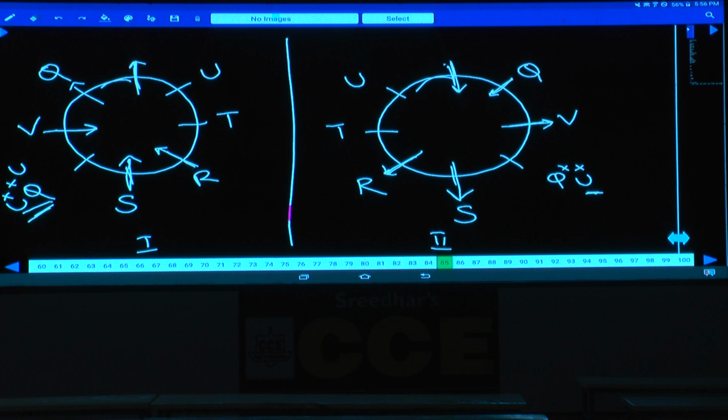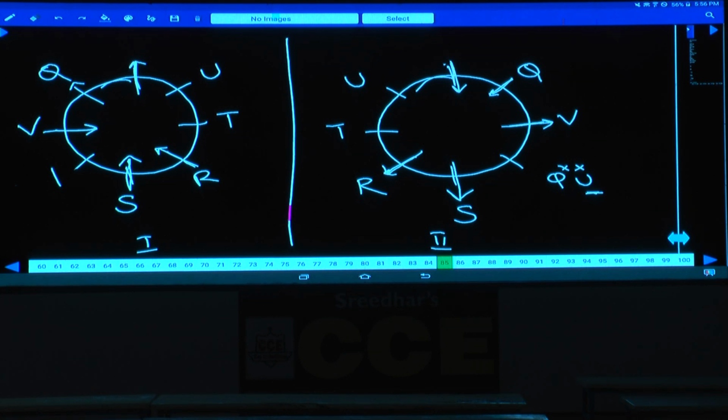In the first case, tell me whether P can be at this place. If P is here, one of the immediate neighbors of P is Q. As this Q is facing away from the center, the case of both the immediate neighbors of P facing the center is completely ruled out, isn't it? Hence where should this P be? P must be in between V and S.